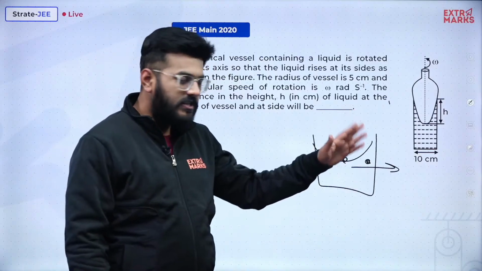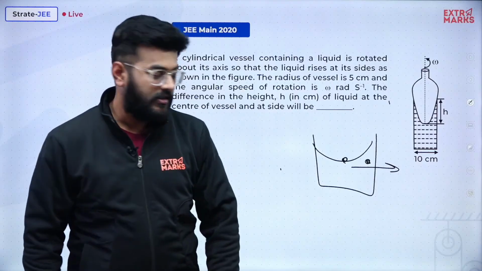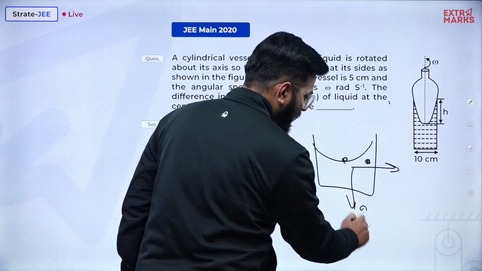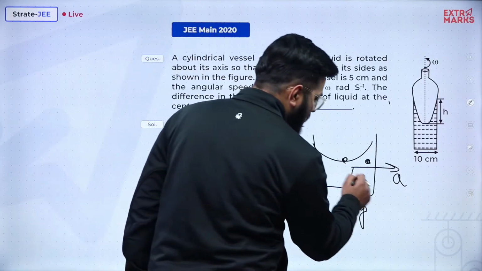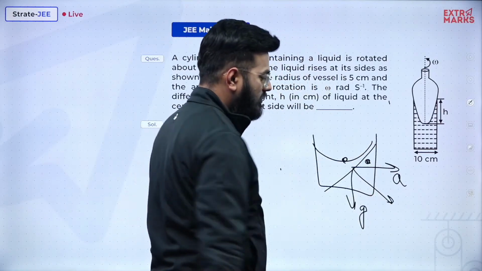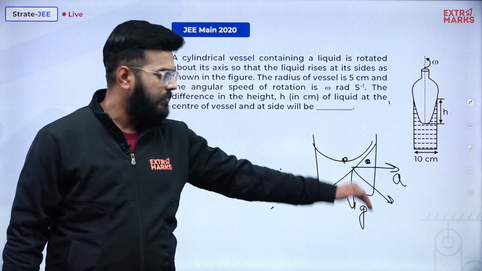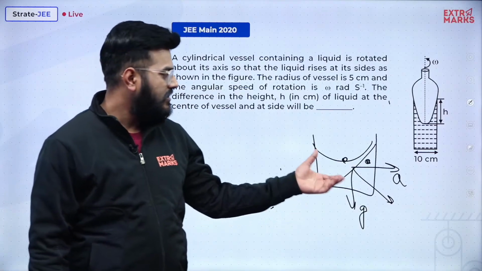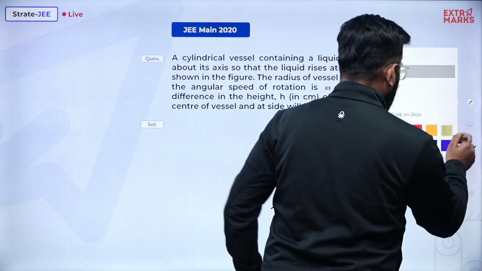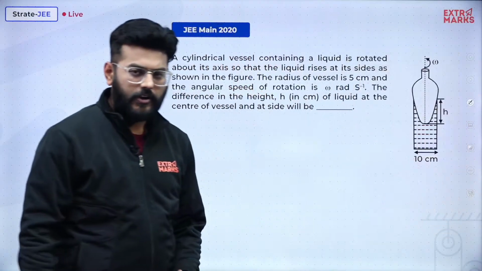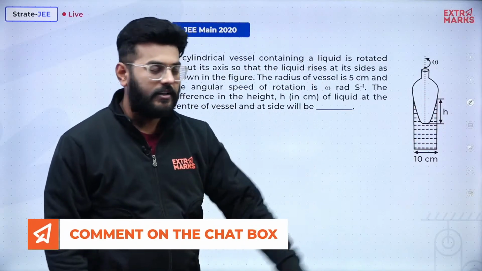The surface always has to be perpendicular to the net acceleration. So obviously there is a g over here, and there is an acceleration because of your rotatory motion. The net acceleration will be somewhat like this, and the surface should be perpendicular to your net acceleration, and this is why this kind of structure is being created. Now we understood the concept of why it is occurring. What we need to find is the value of this h.